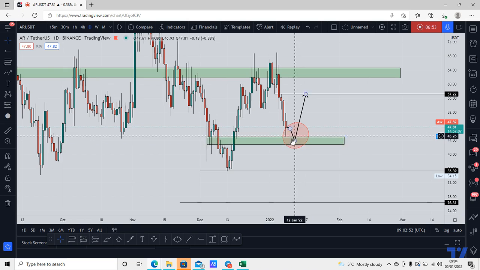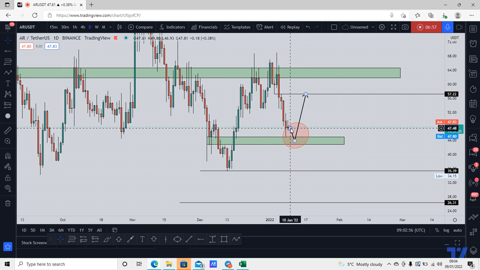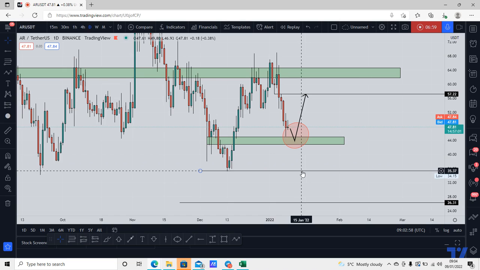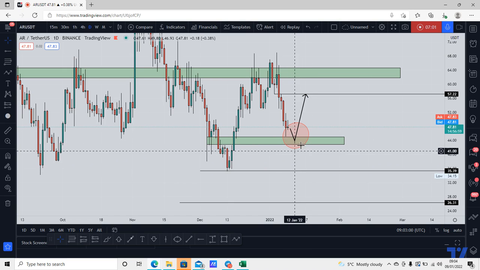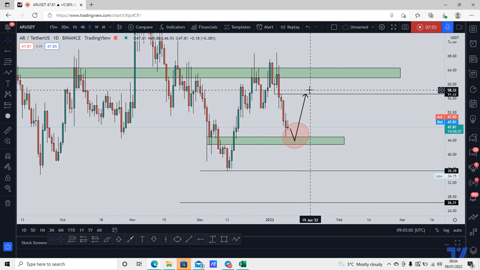So we will be waiting for the market to satisfy our entry rules. If it does, we will take a long. If it doesn't, more downside is likely. Obviously, we cannot just take the trade because we expect this move. First of all, we need to see if our entry rules are met.